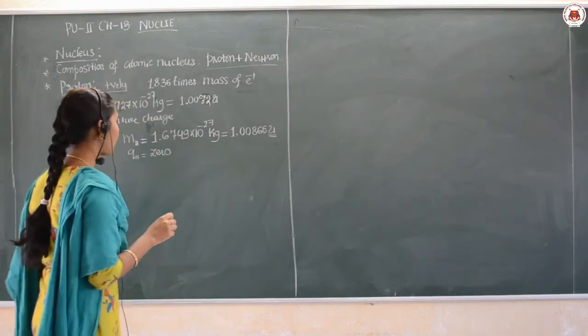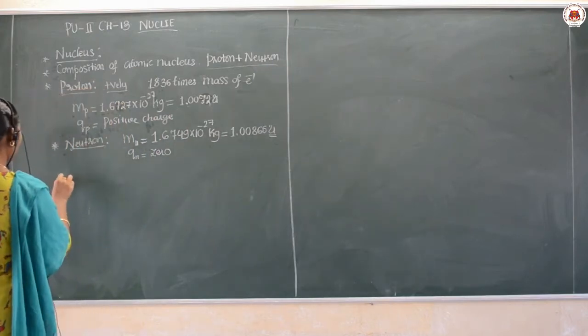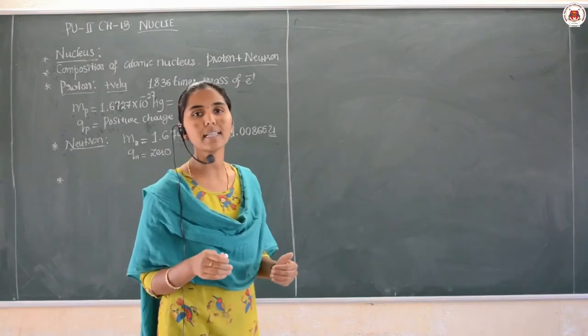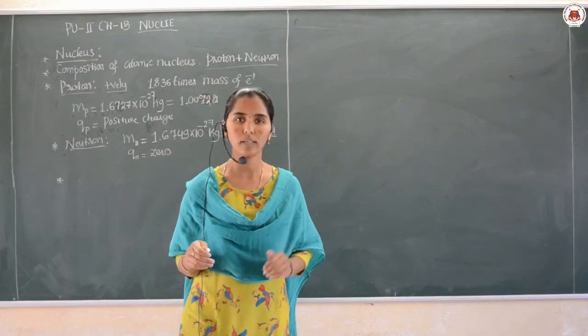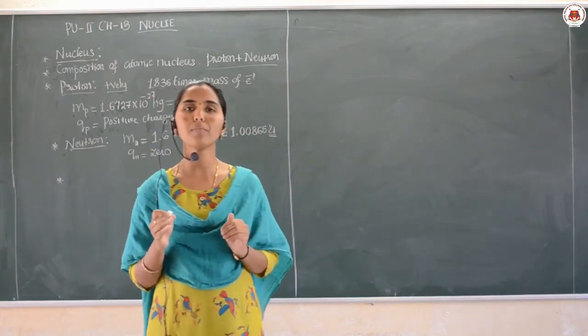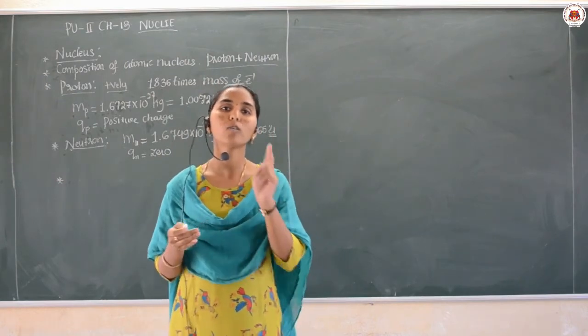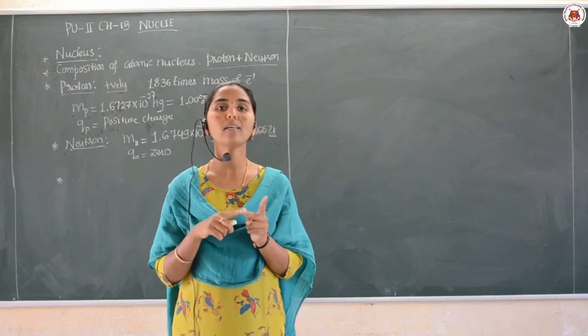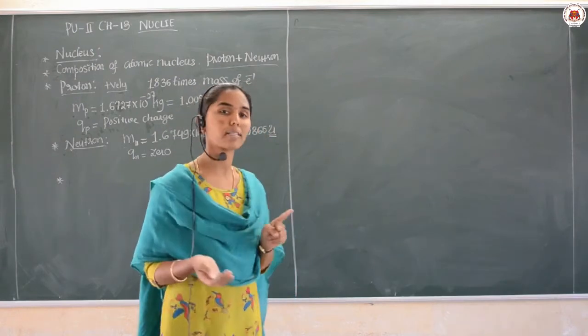Am I clear? Right. Now let us move to the next point, the characteristic properties of the nucleus. The nucleus can be represented mainly by two numbers. One is called the atomic number, another is called the atomic mass number.